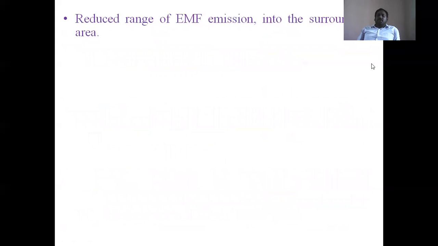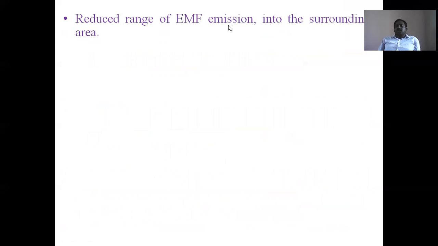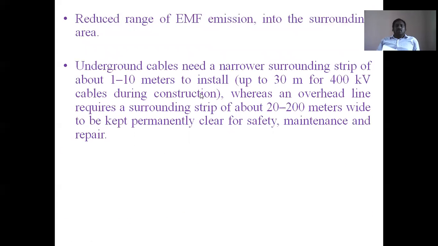And reduced range of electromagnetic emission. Electromagnetic radiation can be reduced, because there is no interference with telecommunication lines and the surrounding area. And underground cables need a narrower surrounding strip of about 1 to 10 meters to protect them, but an overhead line requires a surrounding strip of about 20 to 200 meters wide. That's why the cost is increased there.